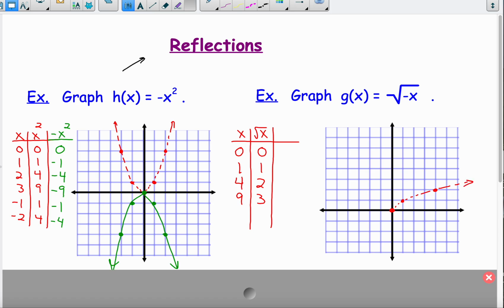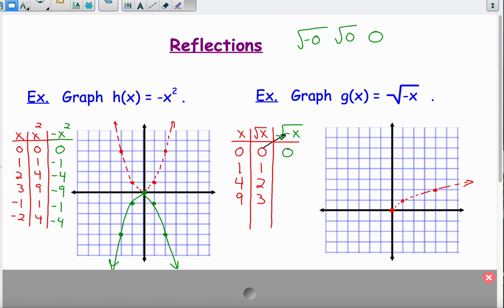Now, this is where you have to think a little bit and make sure we understand this. I'm taking the opposite of x. So if x is 0, I'm taking the square root of the opposite of 0, but that's just 0, and the square root of 0 is 0. So that's okay. But now look what happens when I try and plug a 1 in for x.